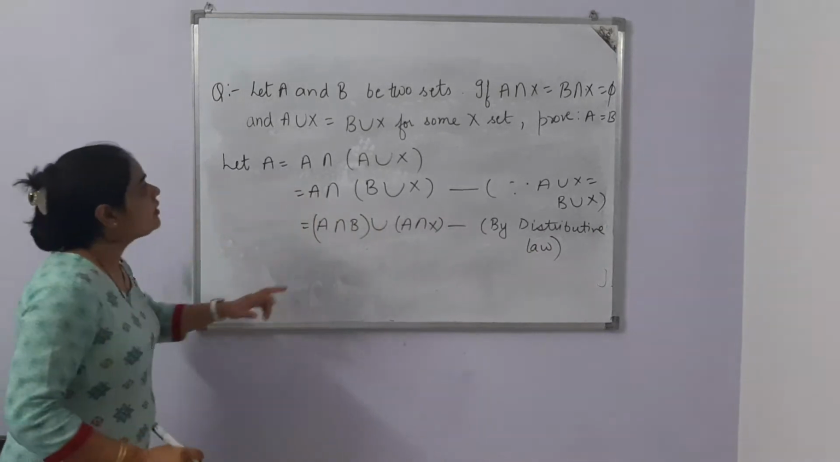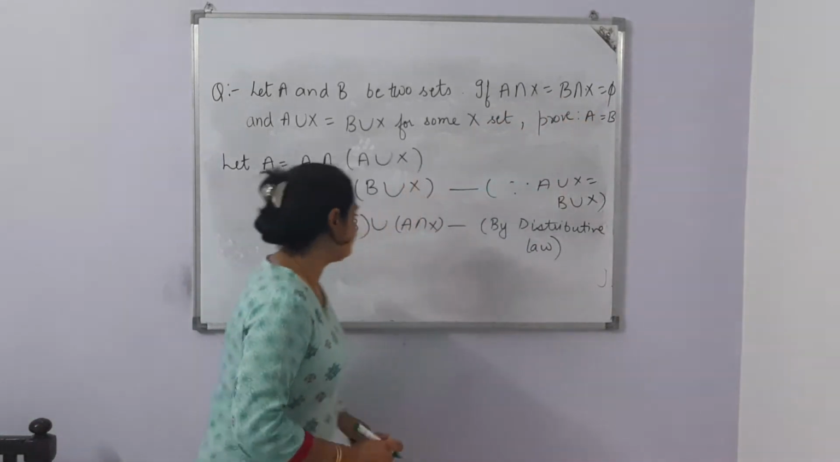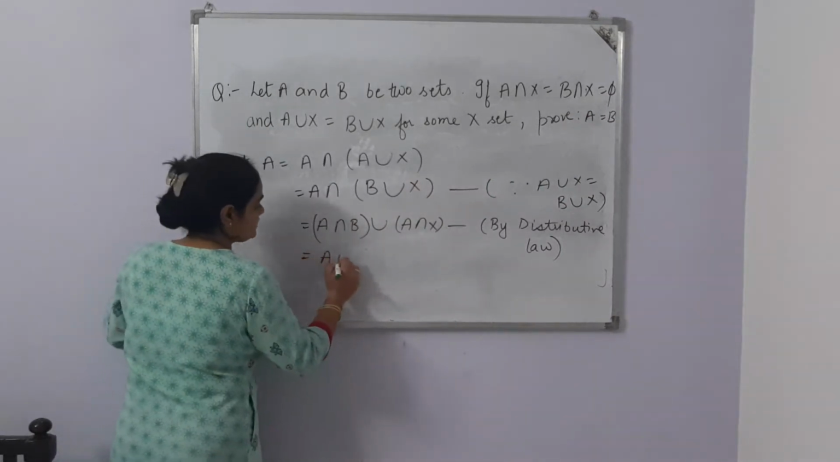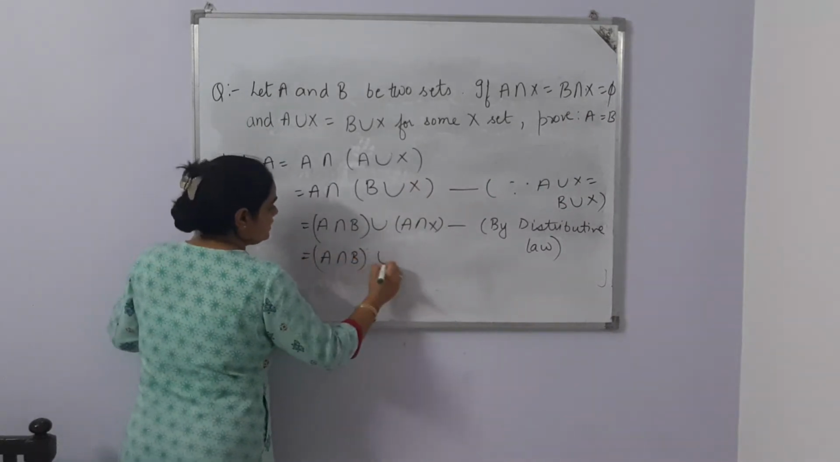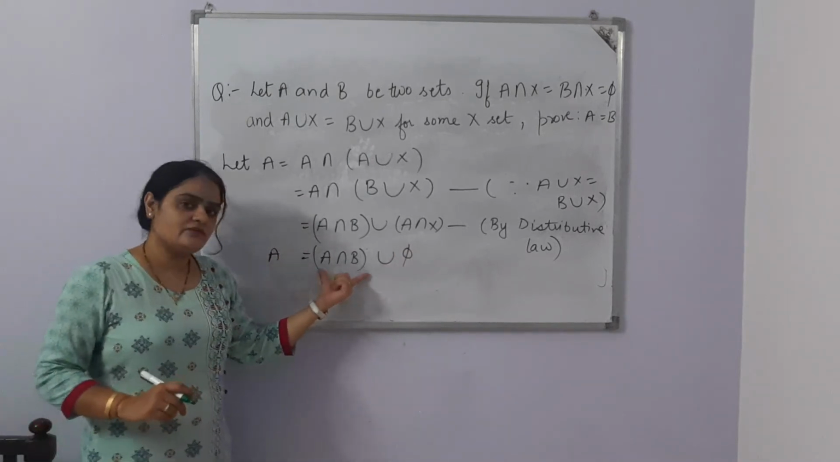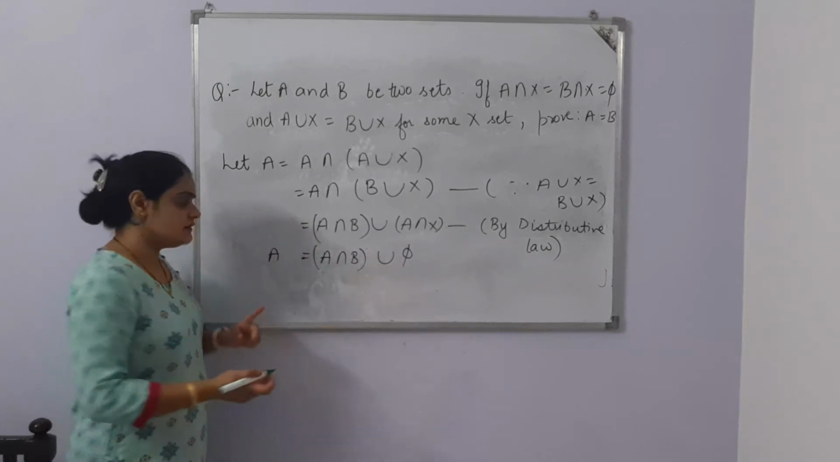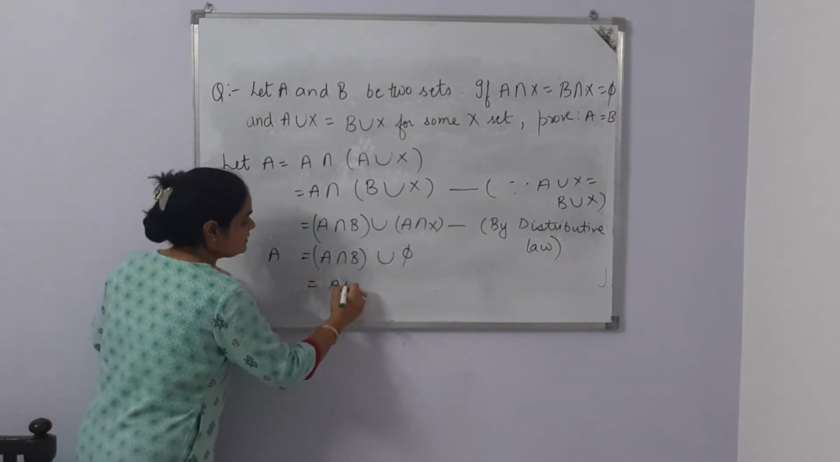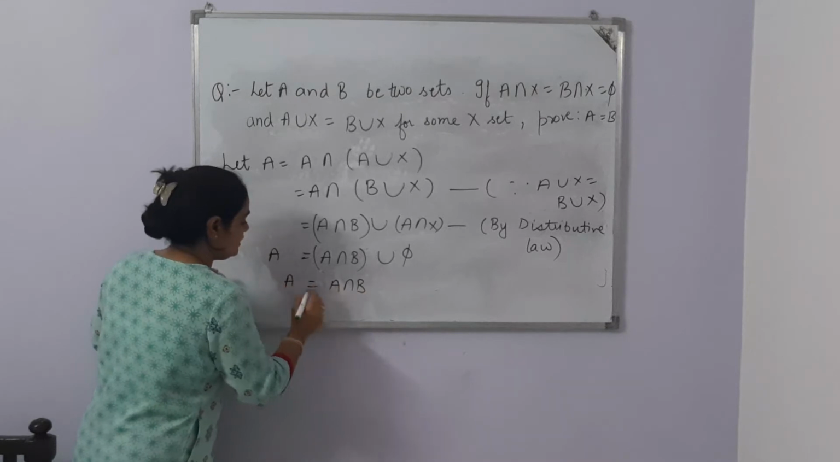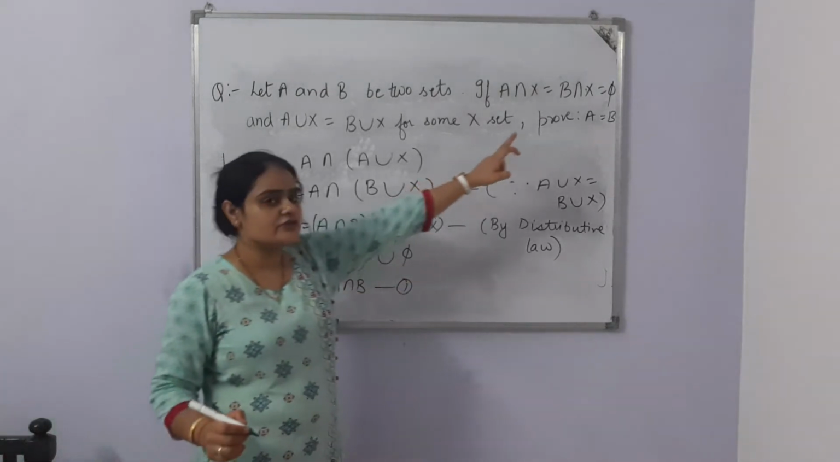Now, A intersection X is already equal to phi. So, A intersection B union phi. There is one set which has elements and there is an empty set. We want to take its union, then it is equal to the set itself, A intersection B. So, A is equal to A intersection B. We need to prove A is equal to B.